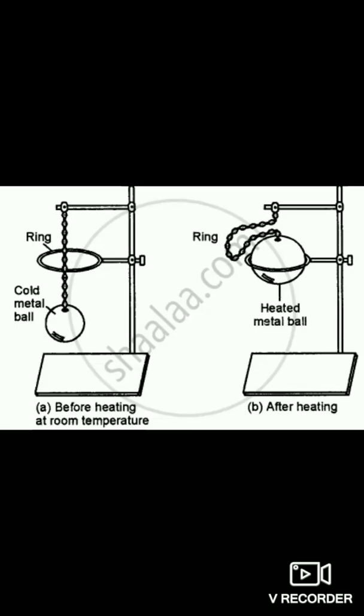Now let us perform an activity, an experiment in which we can see the expansion of solids, using the ring and ball experiment, which is known as the Gravesande's experiment. For this activity we require an iron ball, an iron ring, a metal stand and a burner. First take the ball and pass it through the iron ring, and clearly you can see that it passes through the ring.